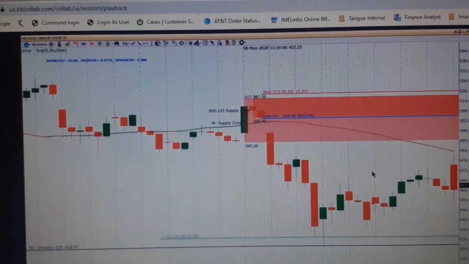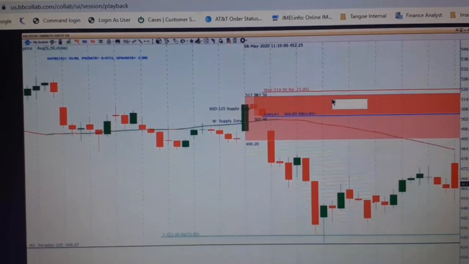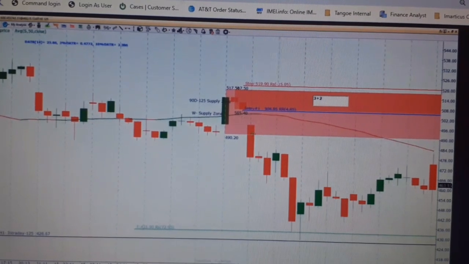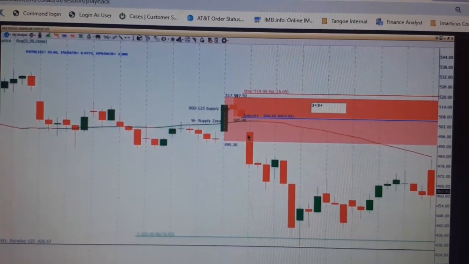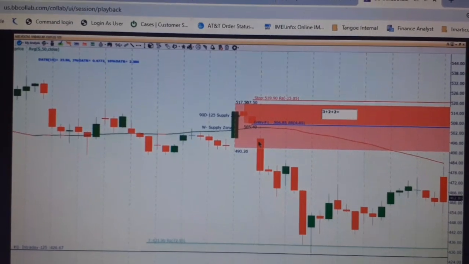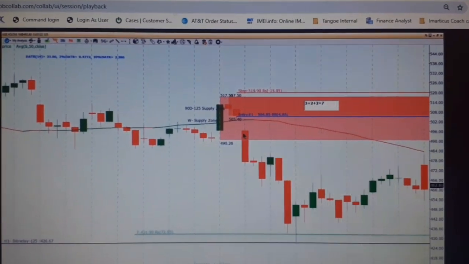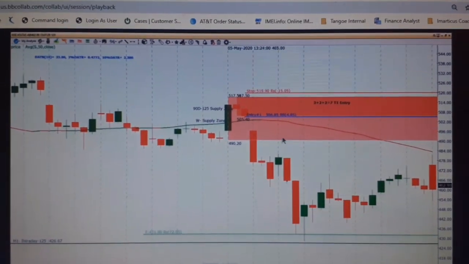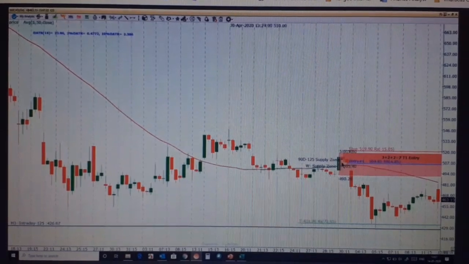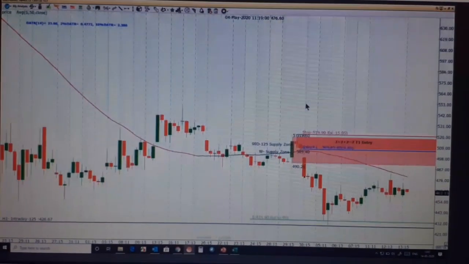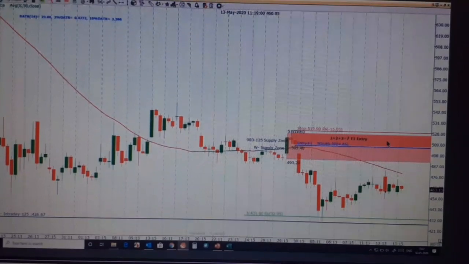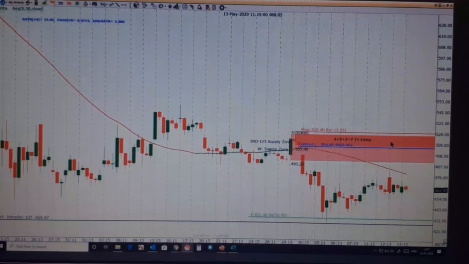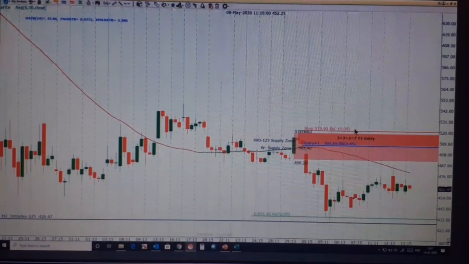Okay, 3 for freshness, 2 for the strength part because the price has left the zone with a gap, and 2 for your candles in the base. So that is equal to 7, which is E1 entry. You can put an alert. Now you can take an entry here only in futures, okay, not in a stock, because you have to carry your trades to the next day, and you cannot carry your short trades to the next day in equities. So you have to do this in futures.